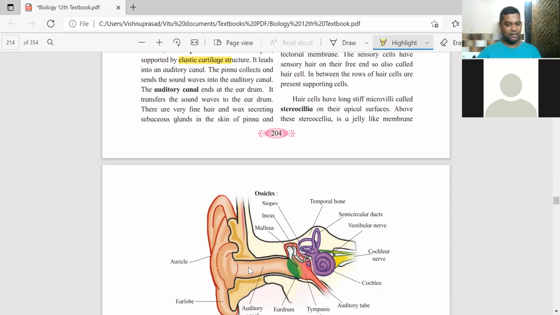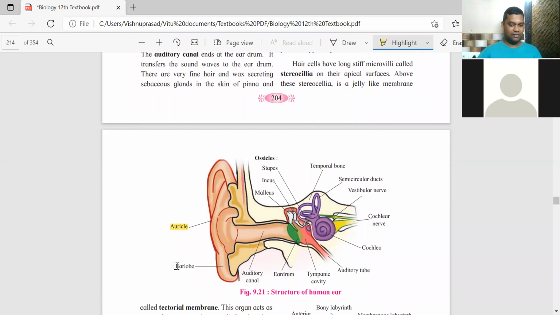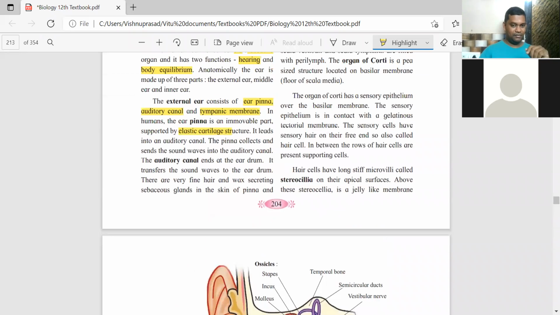Then inside the ear pinna, it has got different lobes, which is called the auricle. Almost similar shape. Ear lobes is this portion of the ear pinna, जहाँ पे इयररिंग्स वगैरह. The size of the earlobes, how open, how closed, that depends from one person to another. It's a trait.